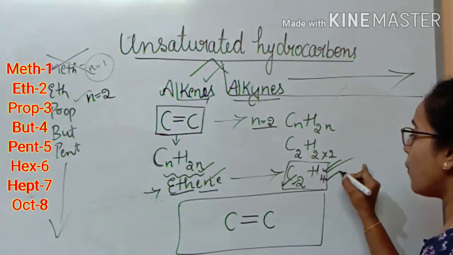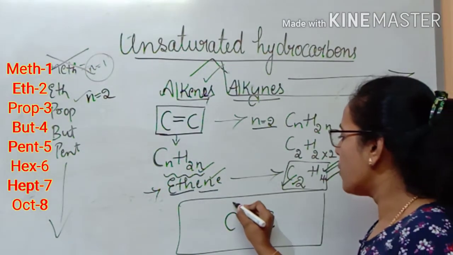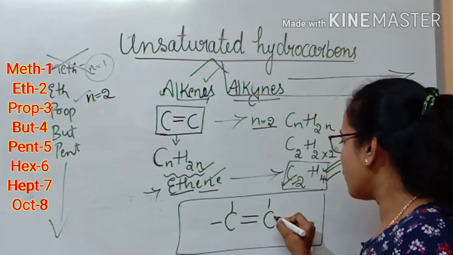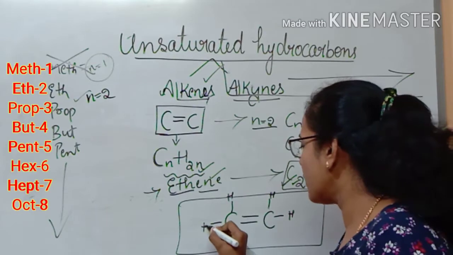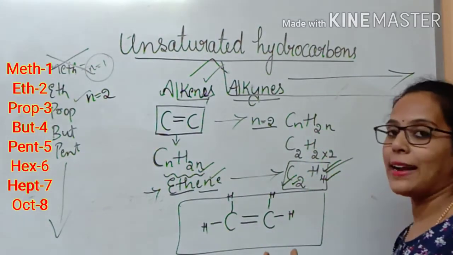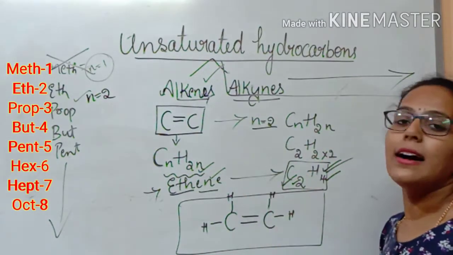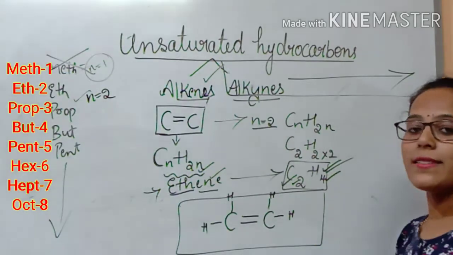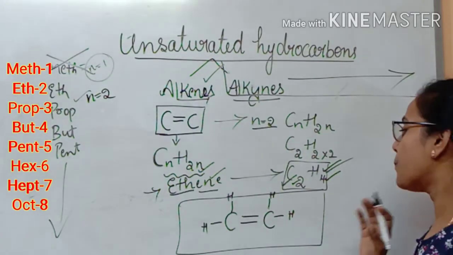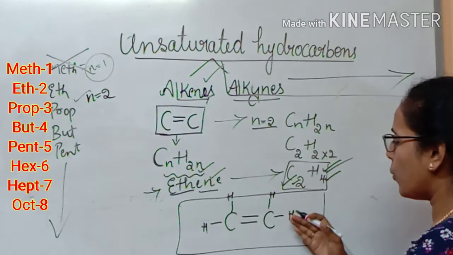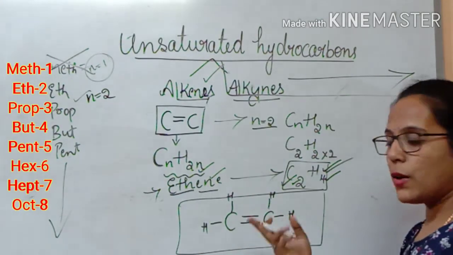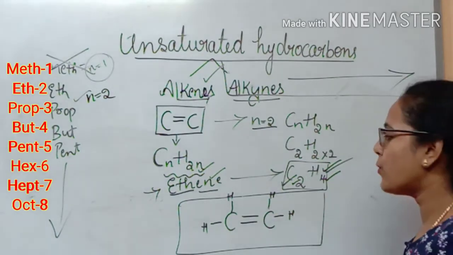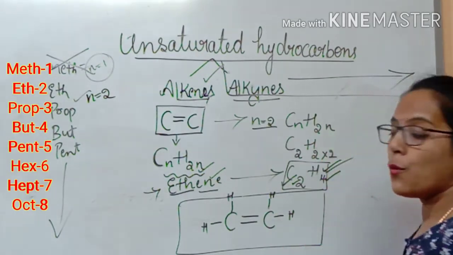Then we have to write 4 hydrogen. How many hydrogen? 4. So 1, 2, 3, 4. I write 4 hydrogen surrounded by the 2 carbon atoms, and my carbon atoms are also now satisfied with the double bond. So this is how we write the structural formula for alkenes. We can also shift the hydrogen below. You can write here and here, so that is also correct. Otherwise, you can write top and bottom. That is also correct, so you can arrange however you want.